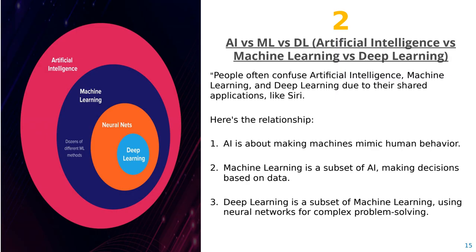If we are talking about the three terms, AI is about making machines mimic human behavior, we can say, and machine learning is a subset of AI. This is which makes decisions based on data, and deep learning is a subset of machine learning using neural networks for complex problem solving.